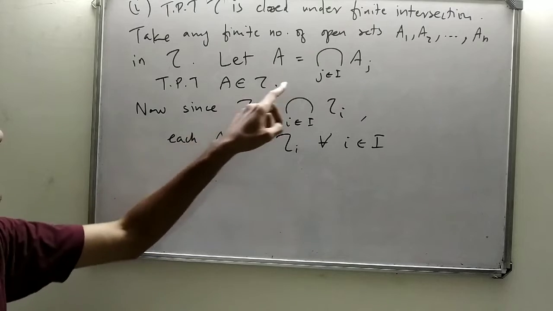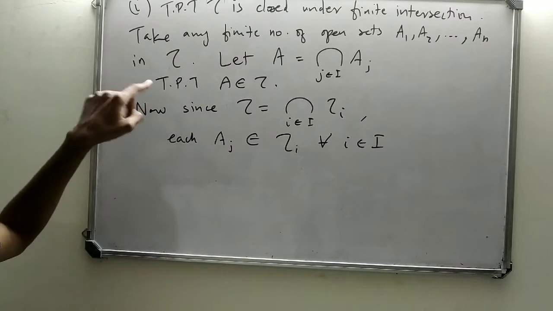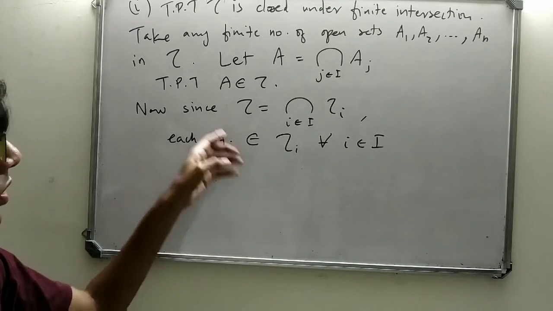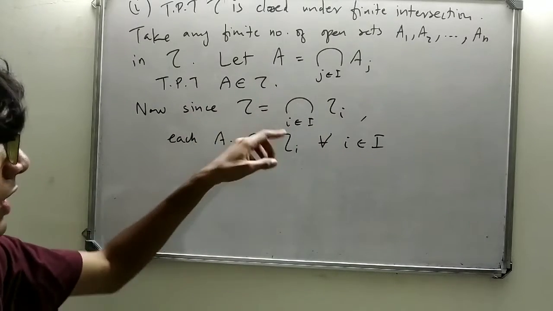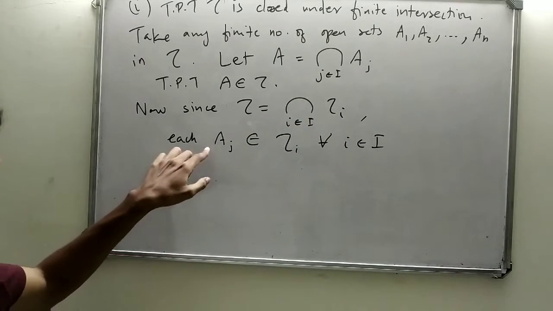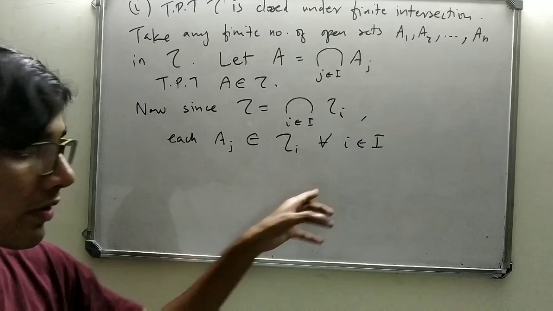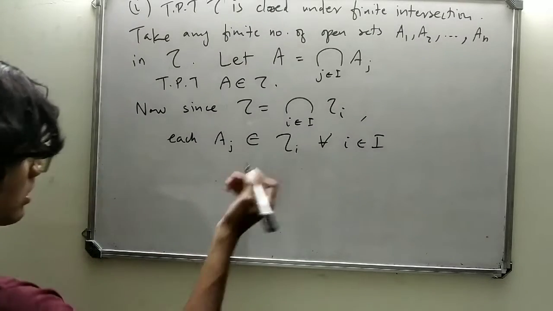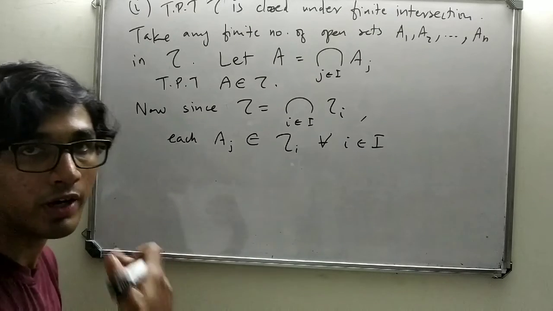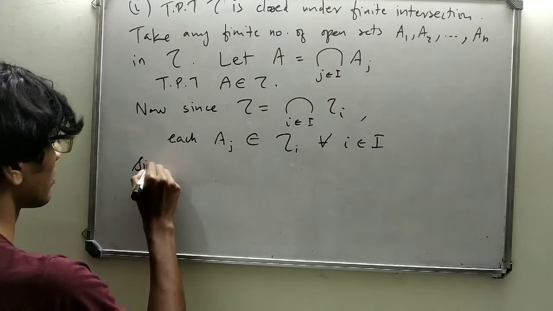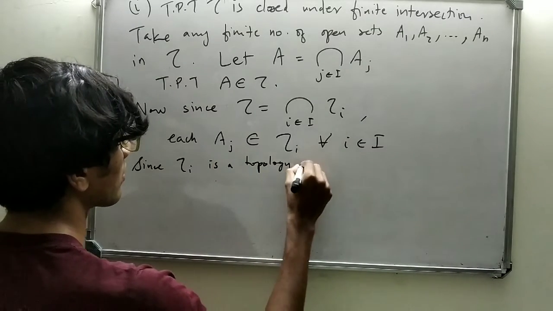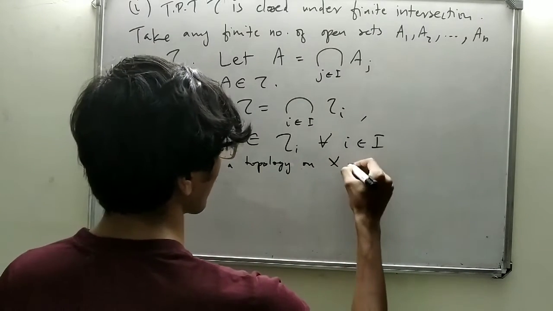We're taking Aj in tau, and since tau equals the intersection, each Aj must belong to all the tau i's, because tau is actually the intersection of each of these tau i's. So now, since each tau i is a topology on X, it must be closed under finite intersection.